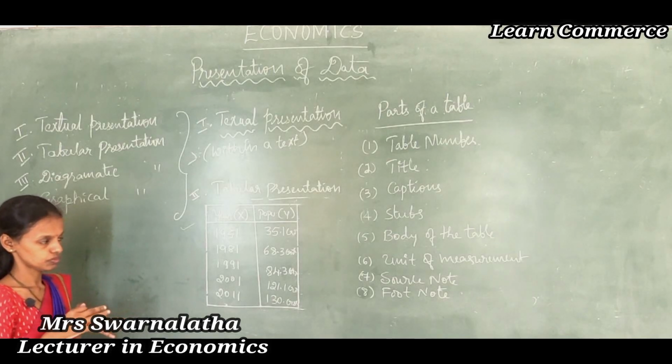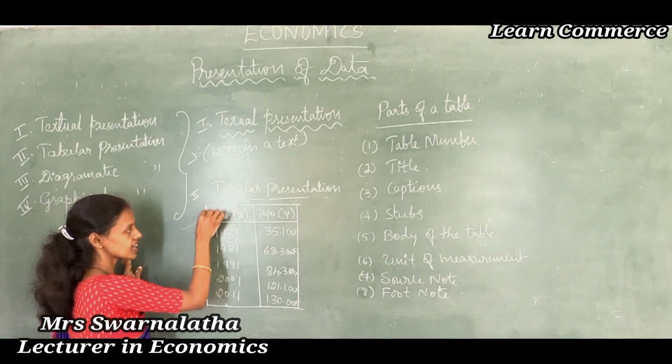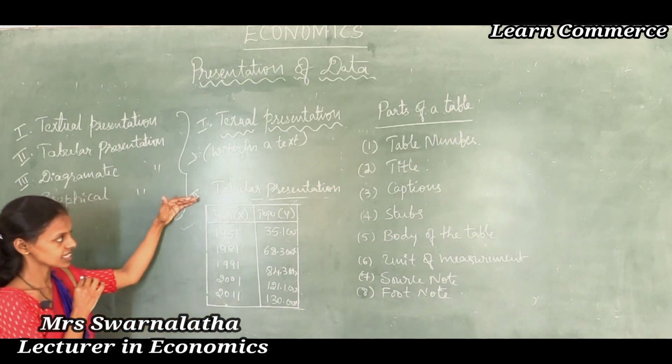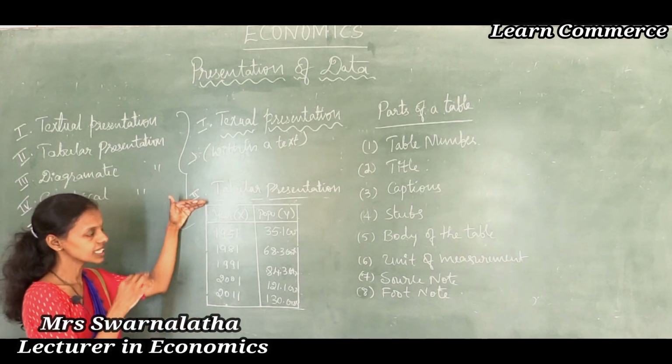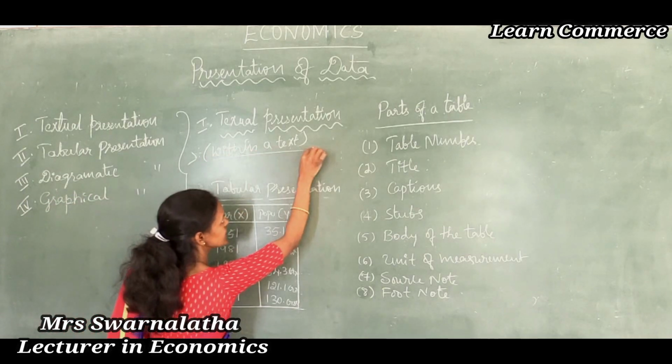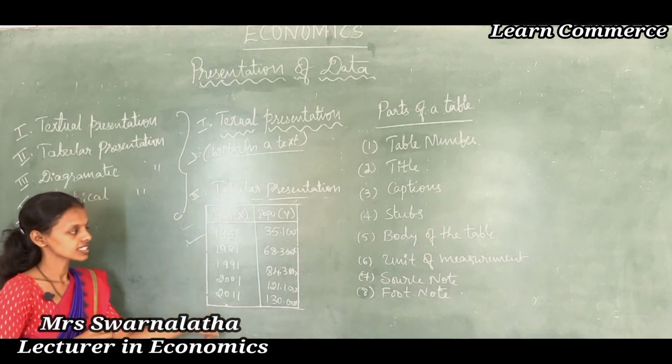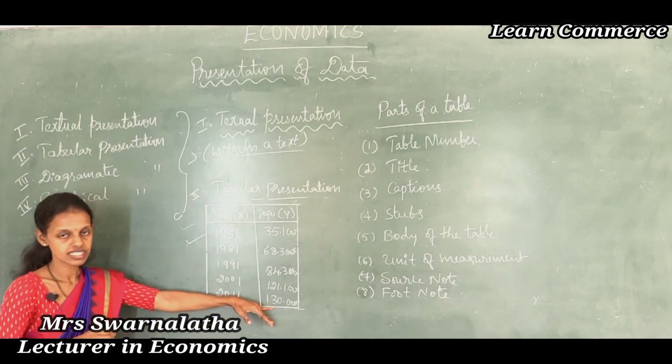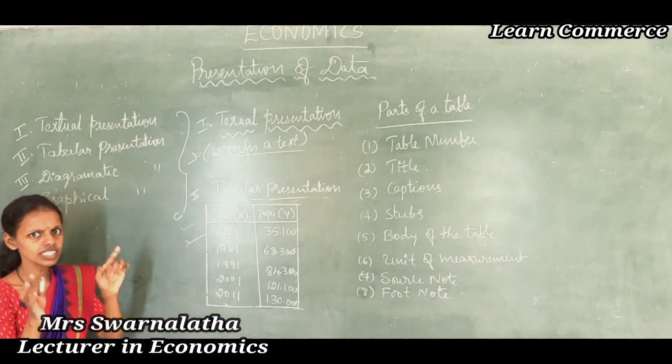So, what to do? By seeing this data, see the example, students. Any examples you can give? For example, presenting the data within the text, versus presenting the data through the table form. How to present the data within a text?